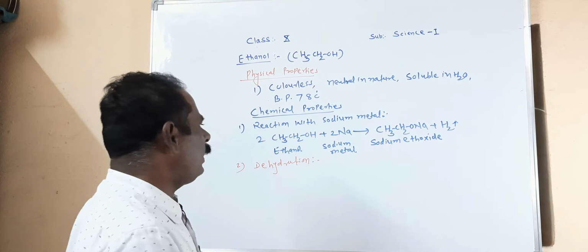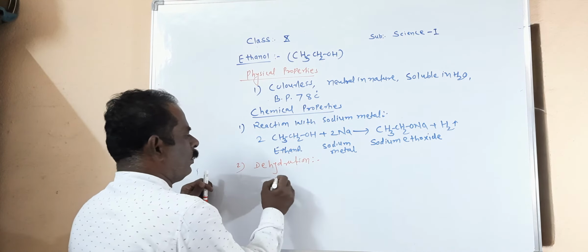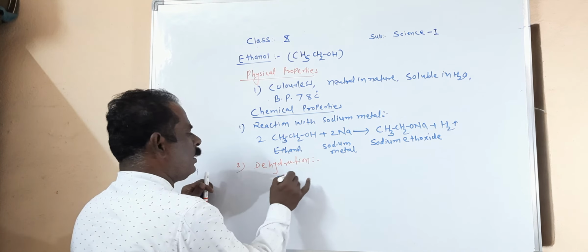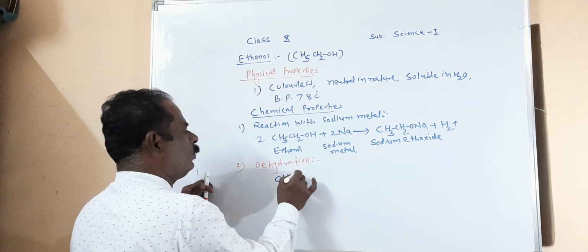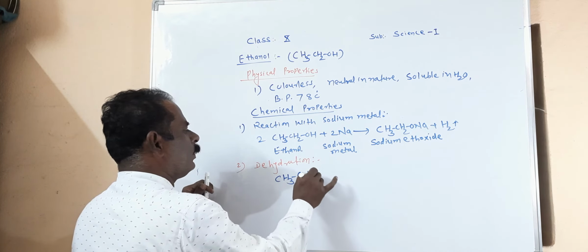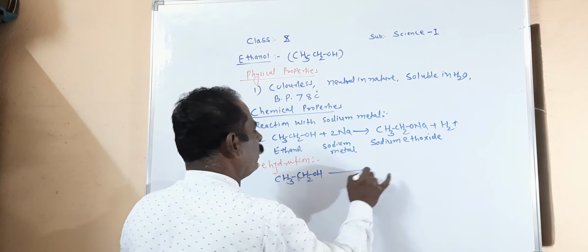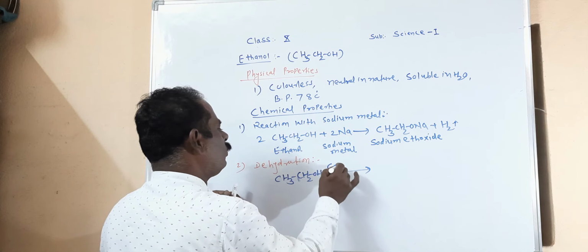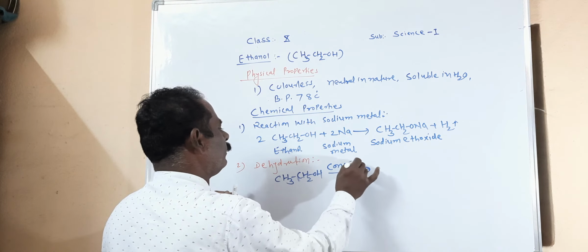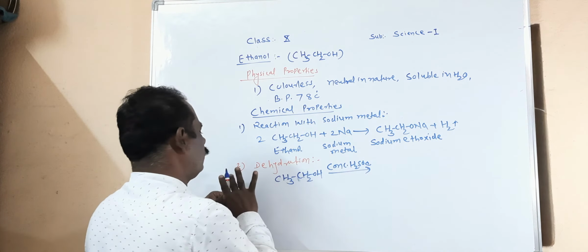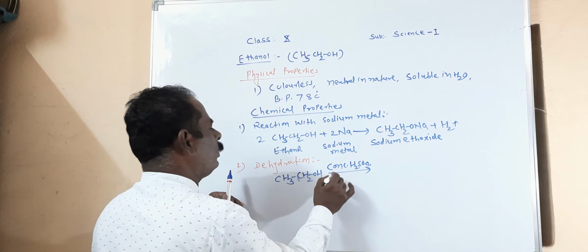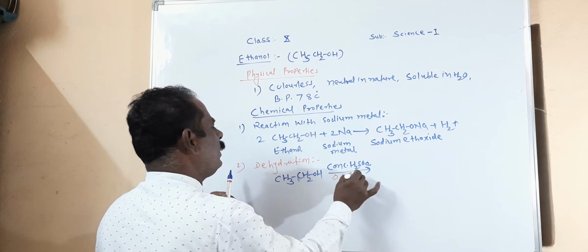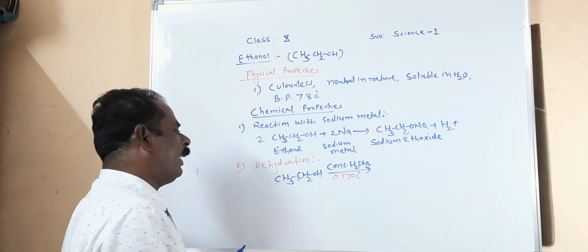When ethanol, CH3CH2OH, is heated with concentrated H2SO4 at about 170 degrees centigrade temperature, at that time what happens?